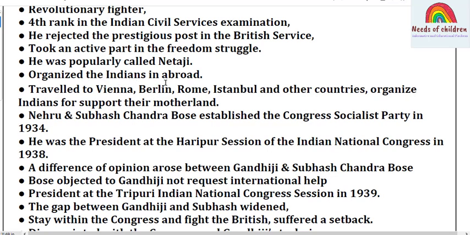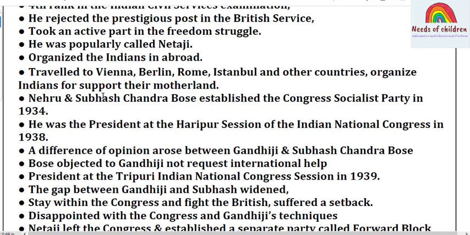He organized the Indians abroad, traveled to Vienna, Berlin, Rome, Istanbul and other countries, and organized Indians to support their motherland. Nehru and Subhash Chandra Bose established the Congress Socialist Party in 1934. He was the president at the Haripur session of the Indian National Congress in 1938.